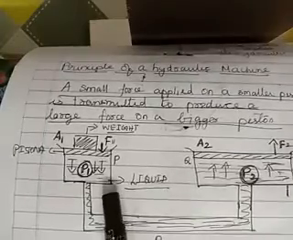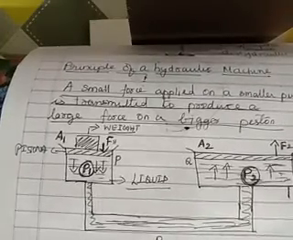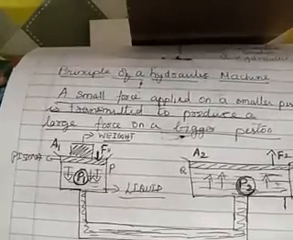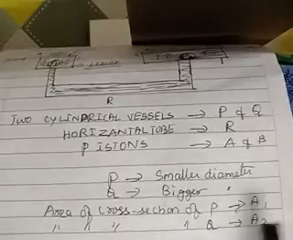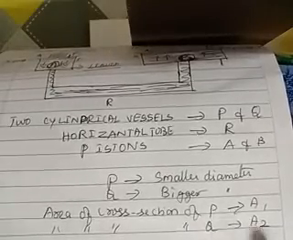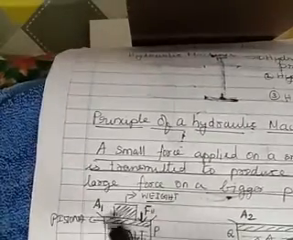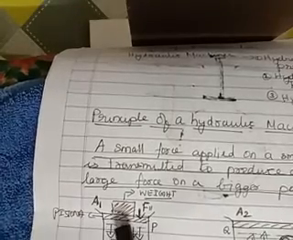The cylindrical vessel P is of a smaller diameter, a smaller vessel, and Q is a bigger vessel with a bigger diameter. So the area of cross section of P will be A1 and the area of cross section of Q will be A2. Now what will happen according to Pascal's law? What should we do? We have to keep a weight here. Some weight is kept over the smaller cylinder, not the larger cylinder. The smaller cylinder you have to keep it on.